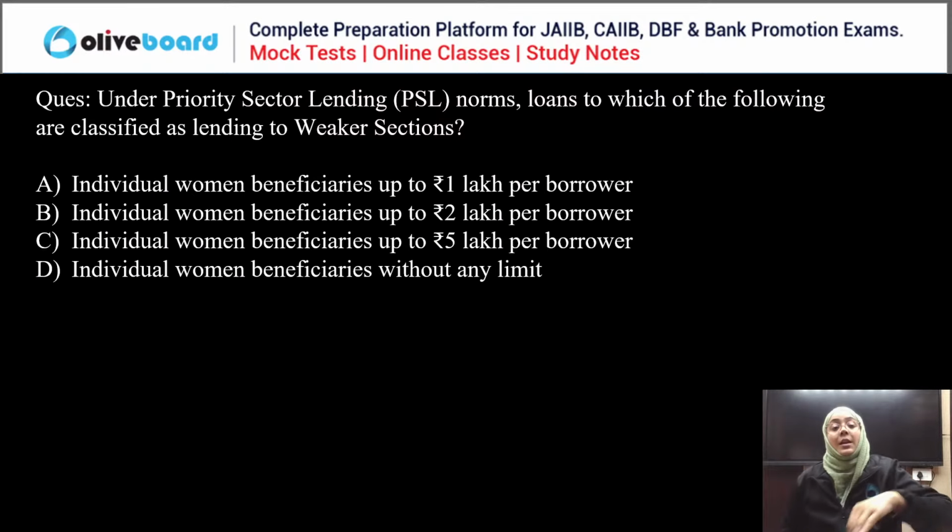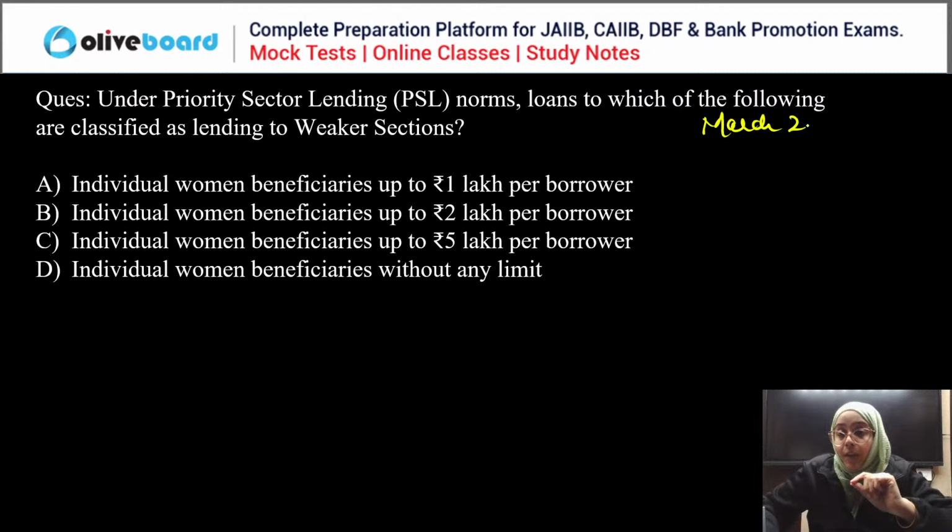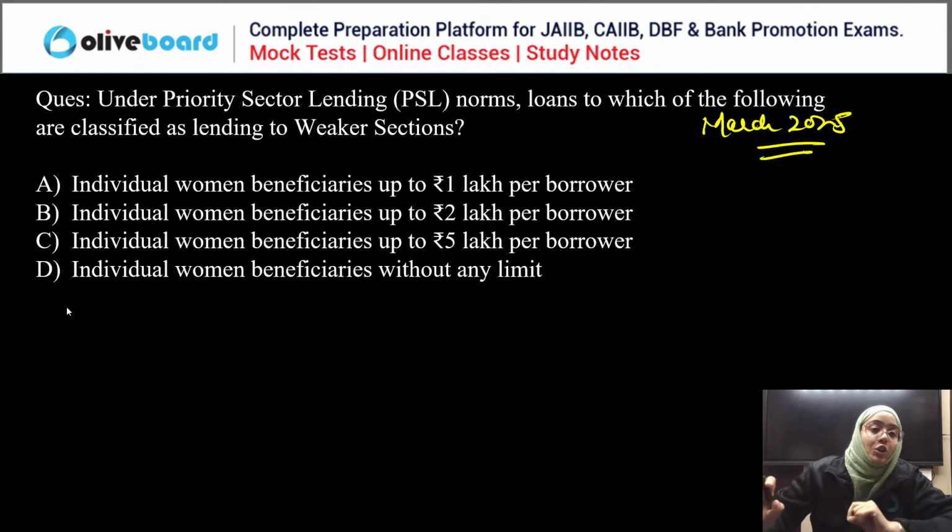Yes, next question. Under the priority sector lending, which of the following loans are classified as lending to the weaker section? Again, according to the March 2025 updated value, you have to answer this question.